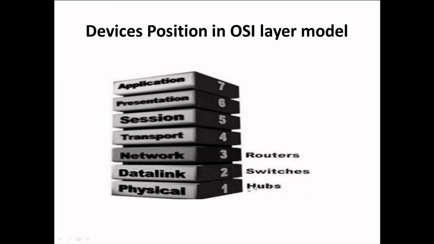It is to be remembered that hubs are layer 1 devices. These hubs are central connecting devices. However, these are not intelligent. After this, switches come on layer 2. They are central connecting devices which are intelligent. Now, routers come on layer 3, that is the network layer.